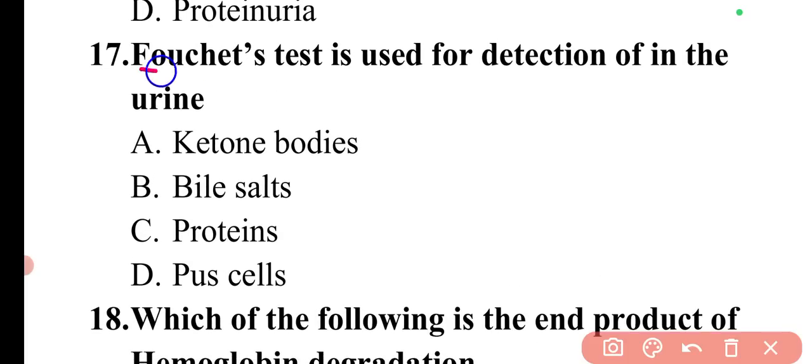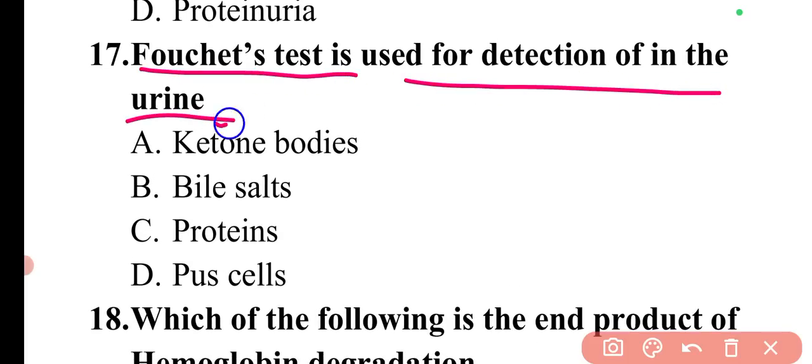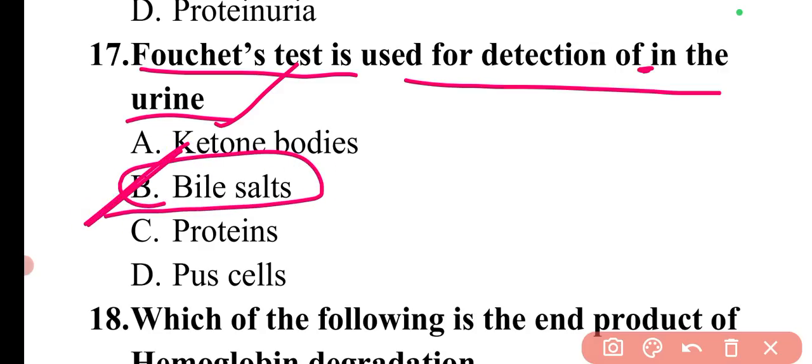Next question is, Fouchet's test is used for detection of dash in the urine. So basically Fouchet's test is used for the detection of bile salts and bile pigments in the urine. So option B will be the correct answer.